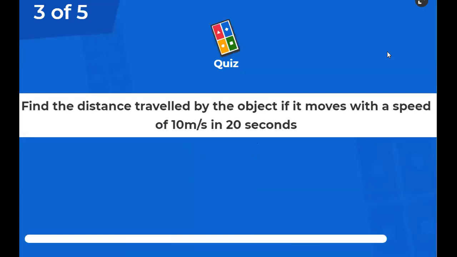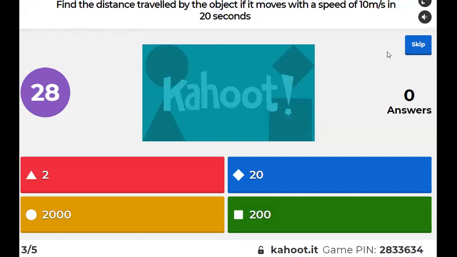So find the distance traveled by an object if it moves with a speed of 10 meters per second in 20 seconds.